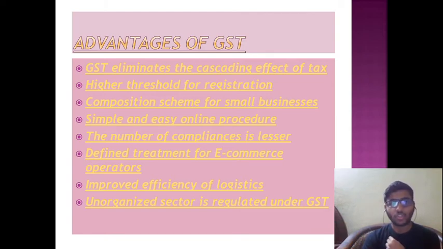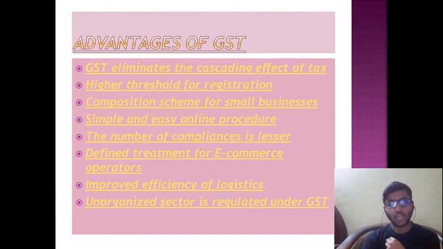Higher threshold for registration means no botheration for registration. There will be a limit for registration, that is 20 lakh, 40 lakh and different limits. Composition scheme for a small business means it will be the scheme for the small businessman, that is there will be a limit of 50 lakh or any other for a small businessman.